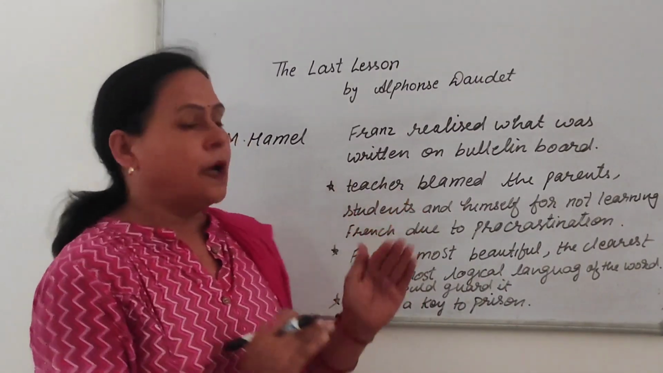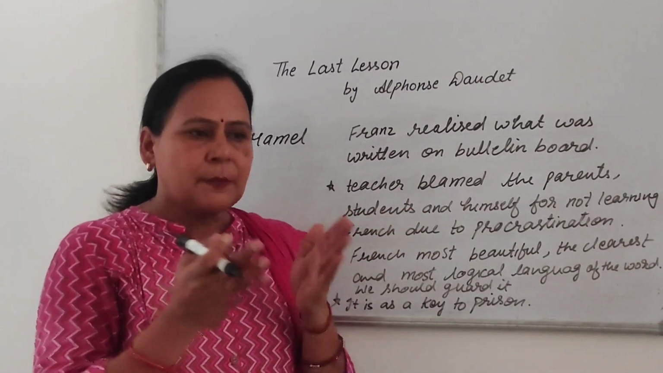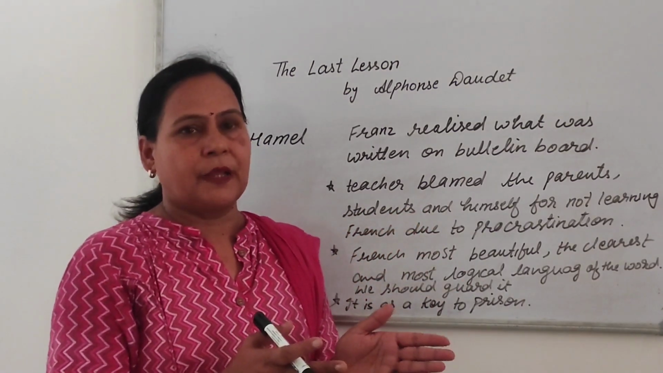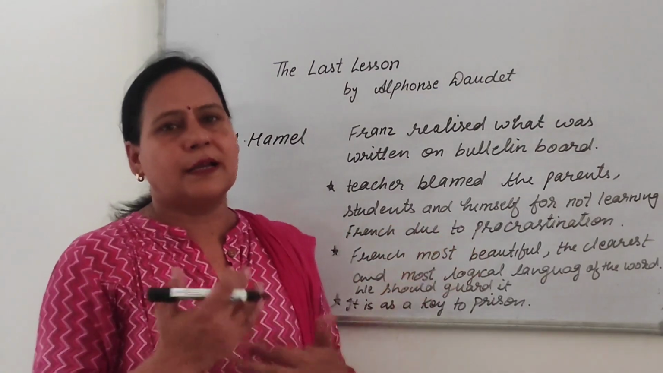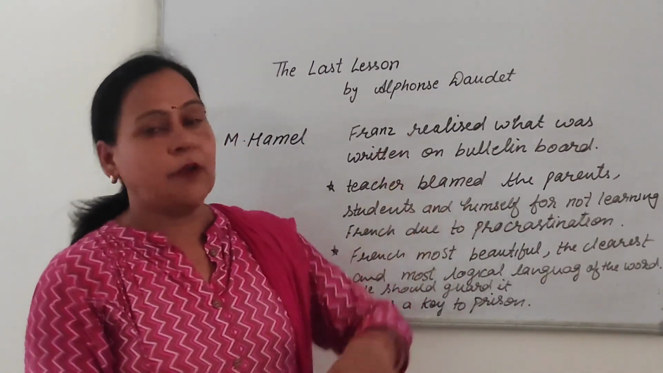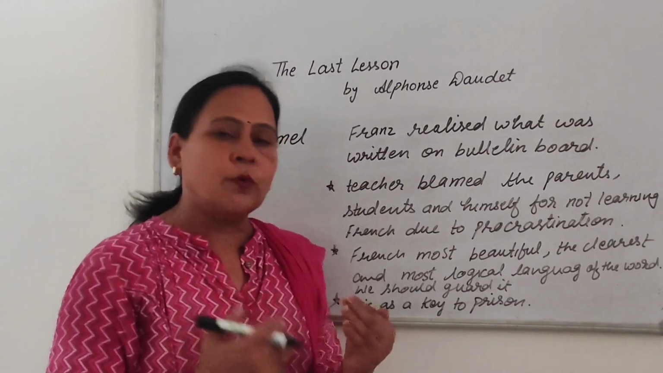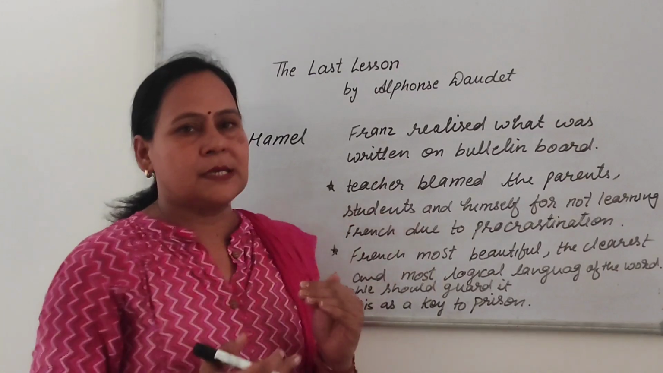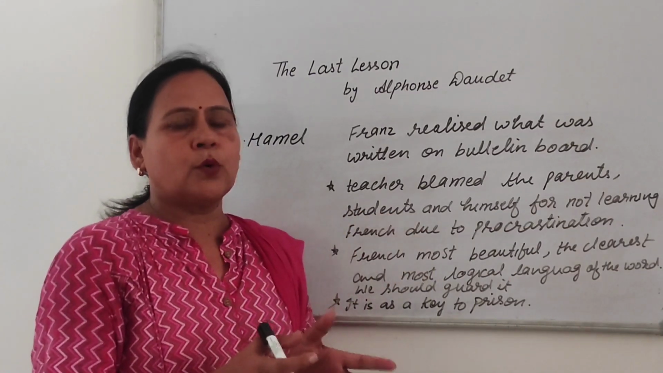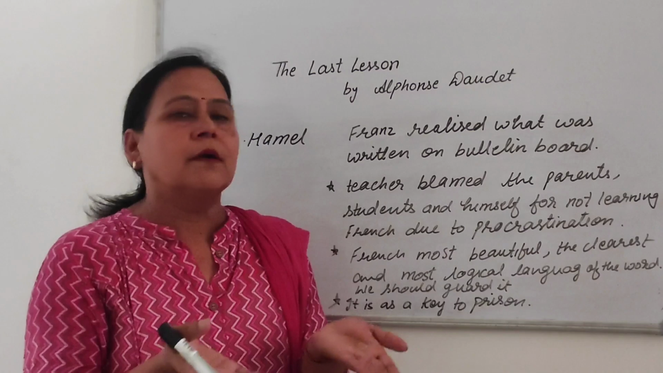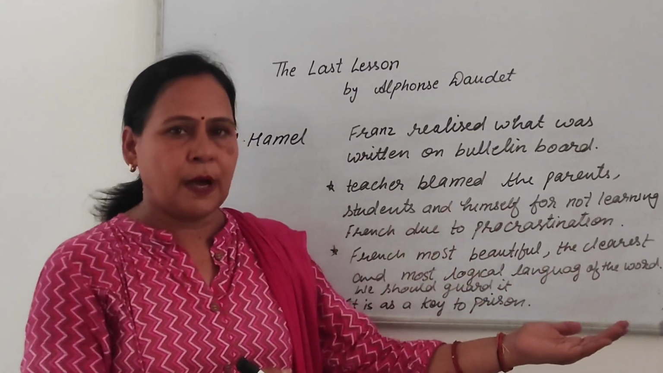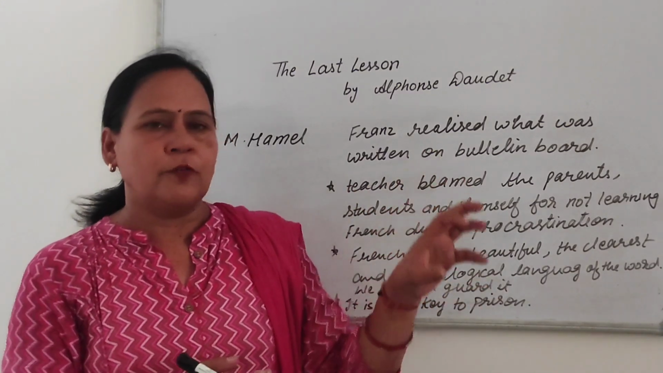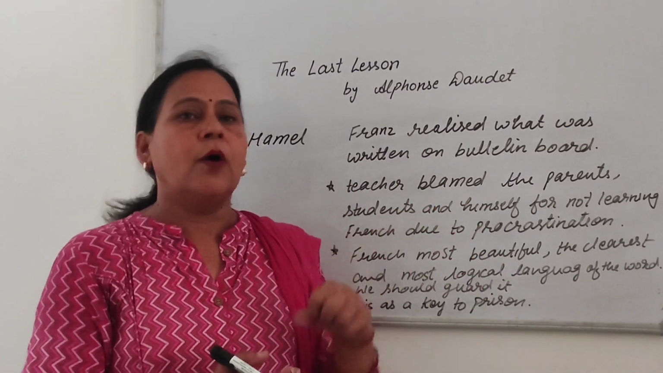Hamel blamed the parents because the parents didn't want to send their children to school to learn. And the students didn't want to attend the class, and Hamel blamed himself because whenever he wanted to take a leave, he wanted to go fishing, he announced to the students a Sunday-like holiday. And when he didn't want to teach the students, he told them to water the plants. These all three were responsible that the people of France were not able to read or write their language properly.